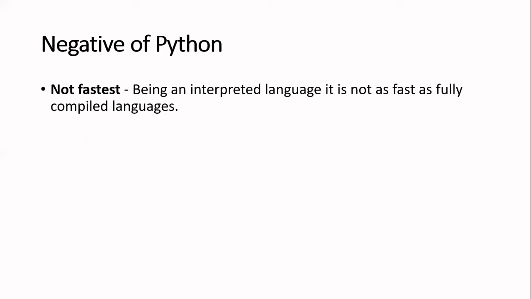But if you compare it with similar high level languages or interpreted languages, Python is faster among those. There are different types of languages: low level languages, high level languages, middle level languages. Among the high level languages, Python is one of the fastest, but you cannot compare it with the middle level or low level languages, which are more understood by the computer, which are closer to the machine level language. So they are still faster. But Python is being used in such diverse fields that it has gained a lot of popularity nowadays.